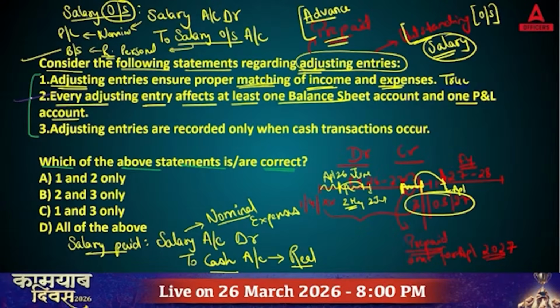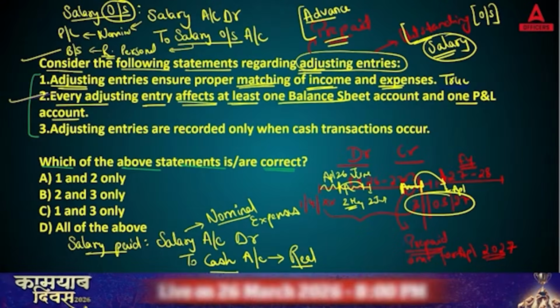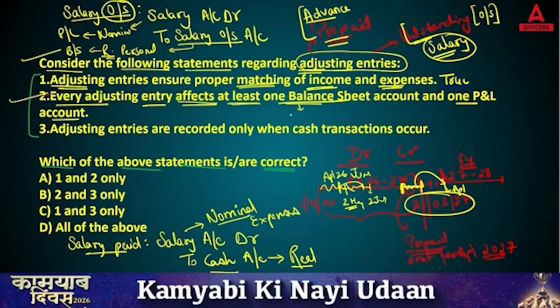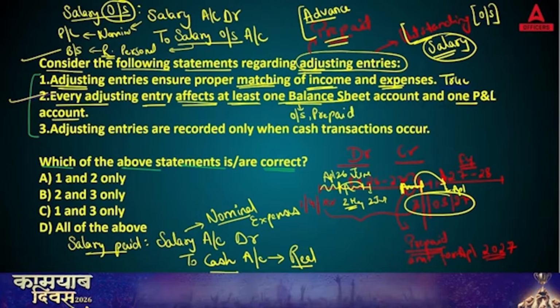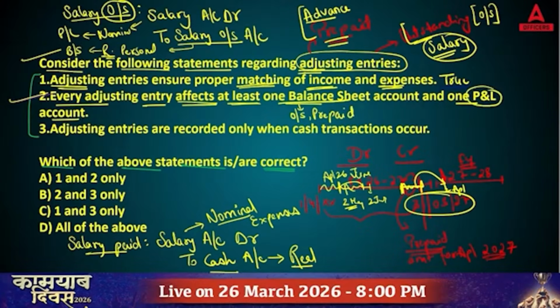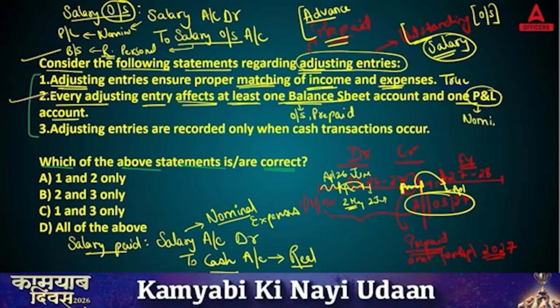Every adjusting entry affects at least one balance sheet item, like outstanding, prepaid. And on the other hand, the P&L account is going to be debited, depending on whether it is prepaid or outstanding. This is going to be nominal in nature.